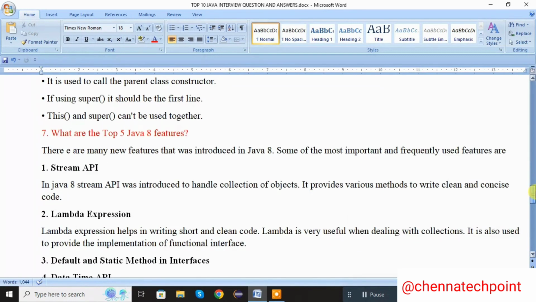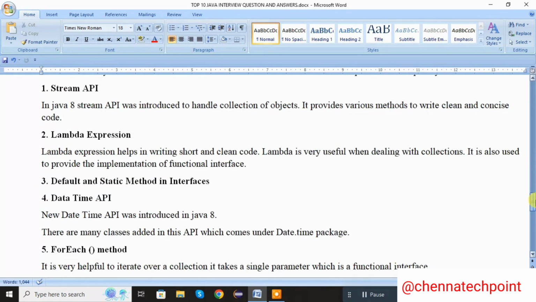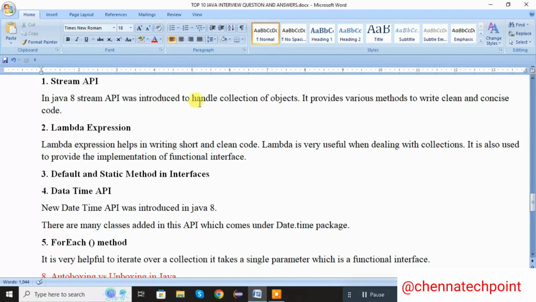Next one. What are the top 5 Java 8 features? There are many new features that were introduced in Java 8. Some of the most important, frequently used features are Stream API. In Java 8, Stream API was introduced to handle the collection of objects. It provides various methods to write clean and concise code. It will reduce the number of lines of code.